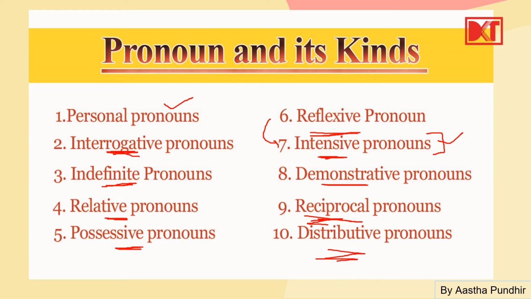What do distributive pronouns do? Distributive pronouns are the ones which are used to refer to any person or thing one at a time, like either, neither, each. All right. So with this, we finish off with the concept of pronouns, whatever there was to understand in the types and the concept analysis that we have done. Okay.